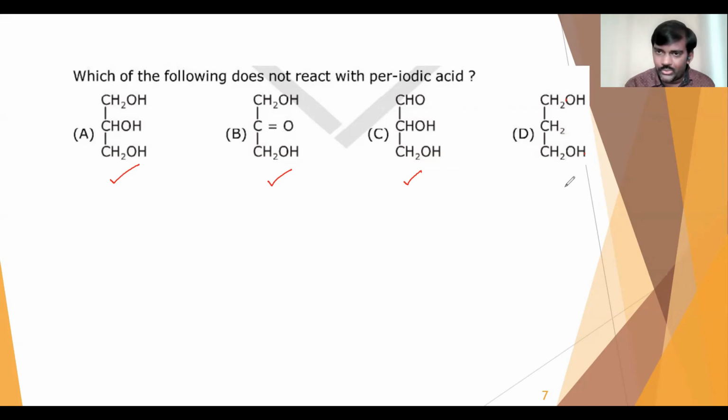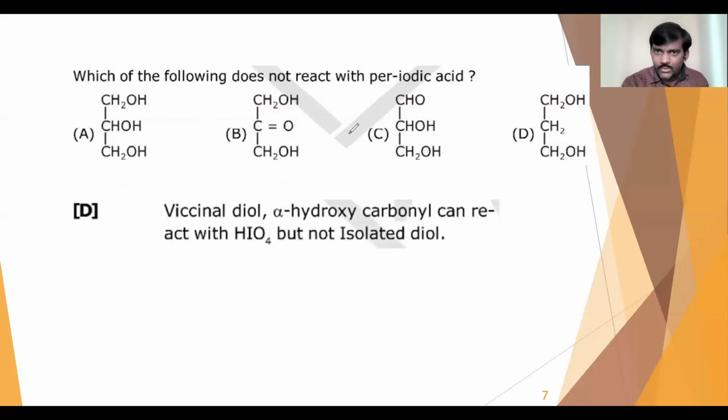When it comes to isolated diols, periodic acid won't react. So the answer is option D. What we have to remember is that periodic acid will only react with vicinal diols and alpha hydroxy carbonyl compounds. With the remaining alcohols, no oxidation reaction takes place with HIO4. So option D is the answer.